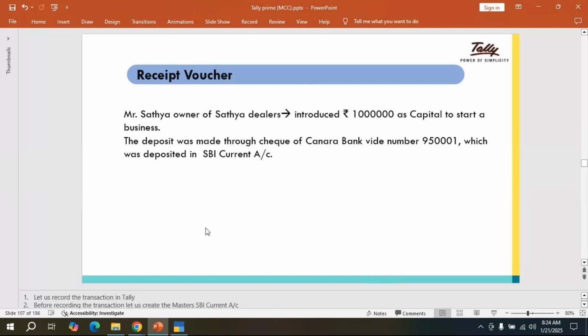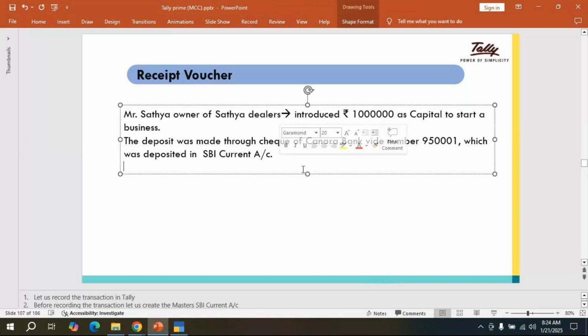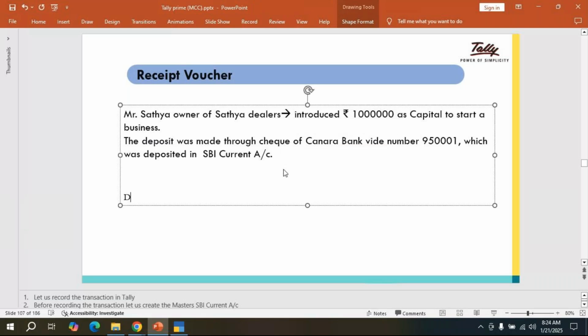That's why debit SBI Bank. SBI Bank debtor to owner's capital account. So here the creditor is